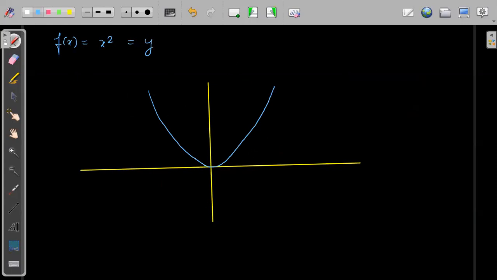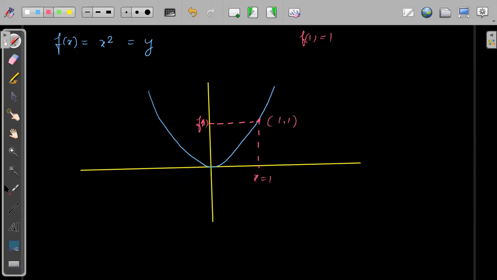So for different values of x, suppose I have to find for x is equal to 1. For x is equal to 1, I will draw a line here. What will be f of 1? f of 1 will be simply 1. So we got this point as (1, 1).